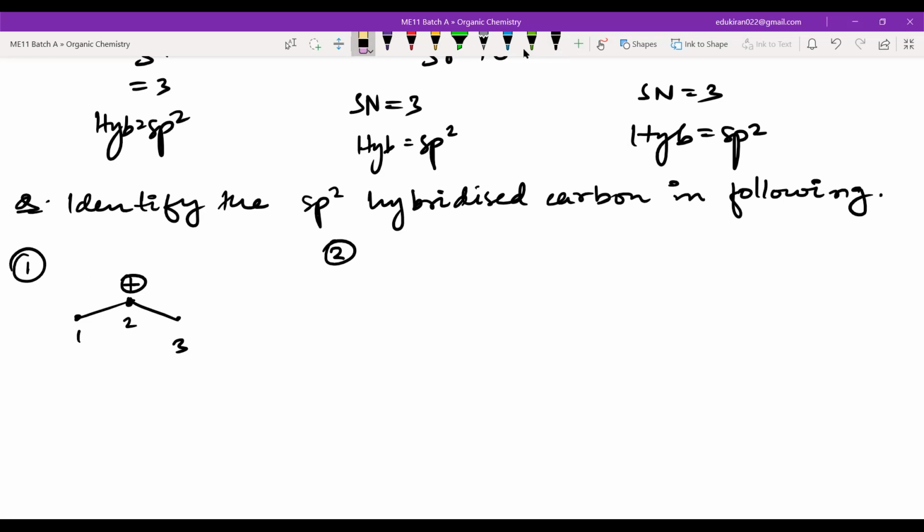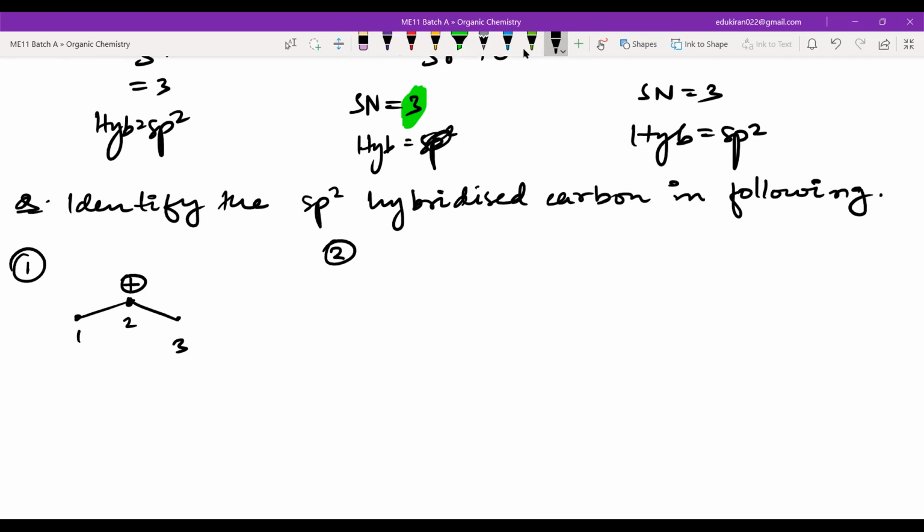First of all, if it is sp2 hybridized, how many atoms should be attached to this particular carbon? कितने अटैच होने चाहिए अगर sp2 चाहिए तो? Look at the steric number.